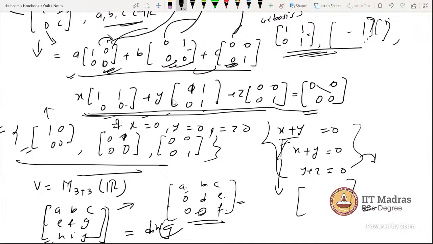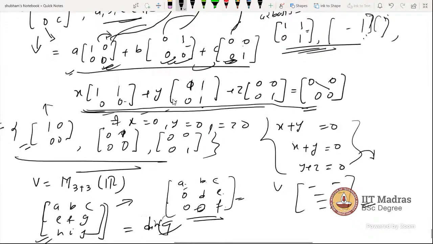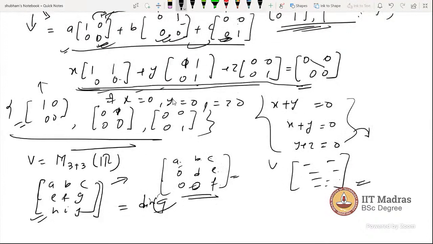They are already in matrix form. You have to write in the... no. Matrices can never be written in matrix form. Please be clear. From the matrices, you will try to find some equations, and then the next step is...